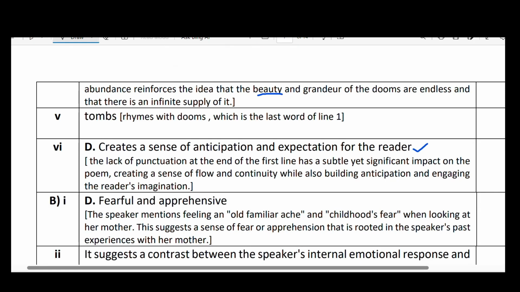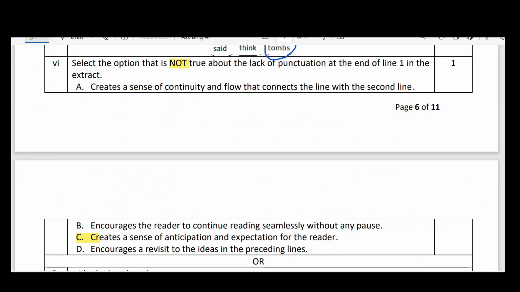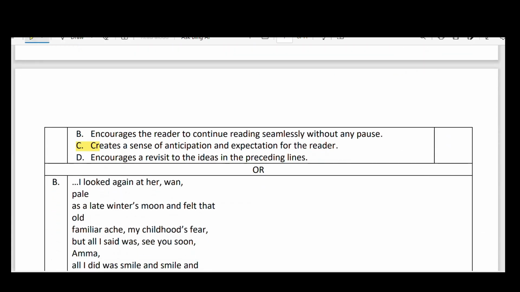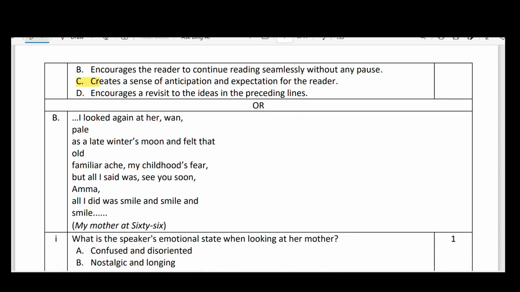Okay, next. We'll go to the second stanza which is given there. "I looked again at her wan, pale as a late winter's moon." This is actually "My Mother at 66," written by Kamala Das. "I looked again at her wan, pale as a late winter's moon, and felt that old familiar ache, my childhood's fear. But all I said was, 'See you soon, Amma.' All I did was smile and smile and smile."